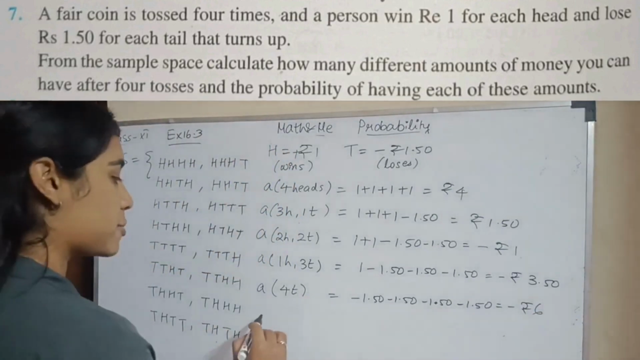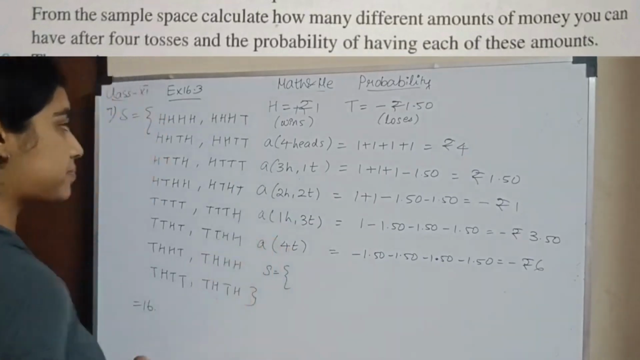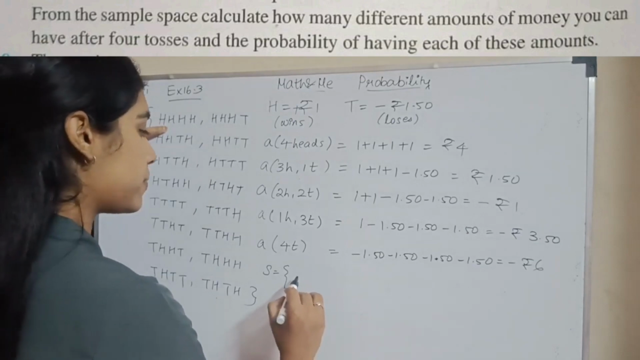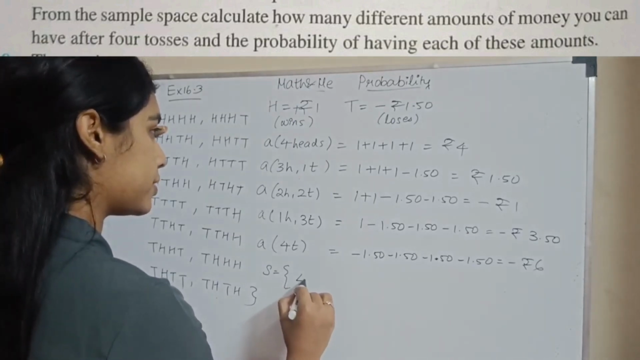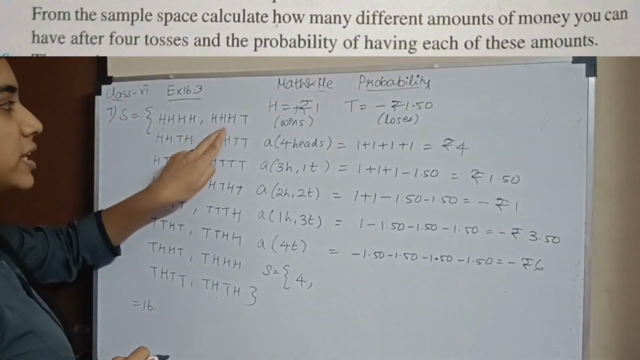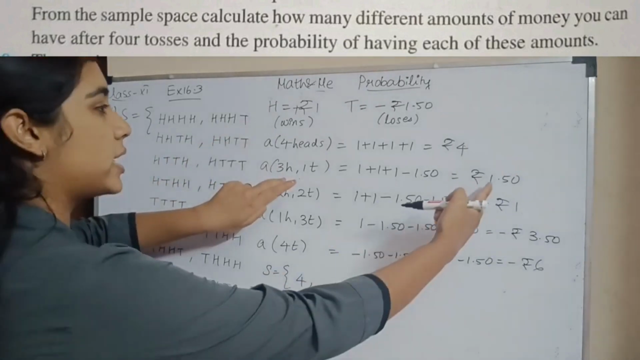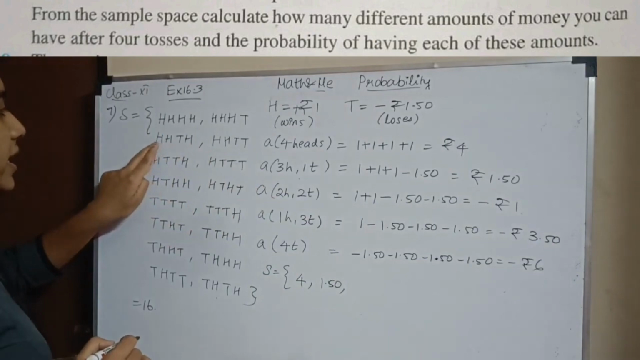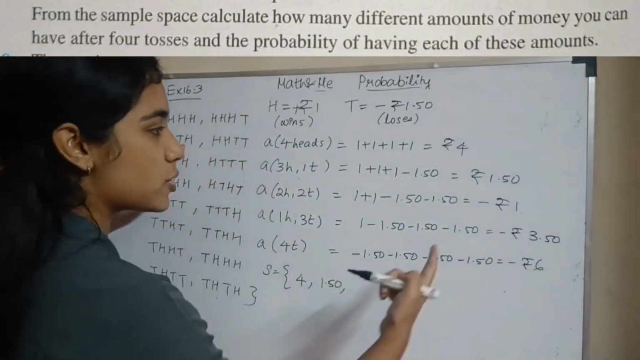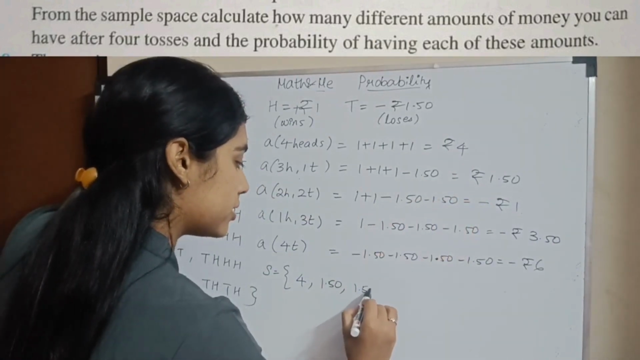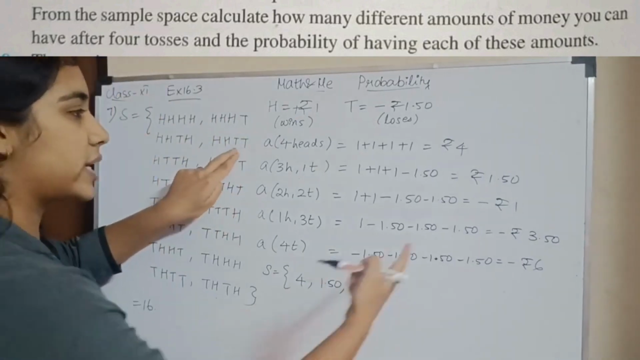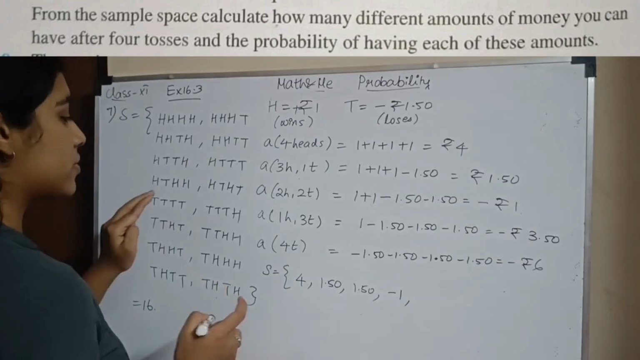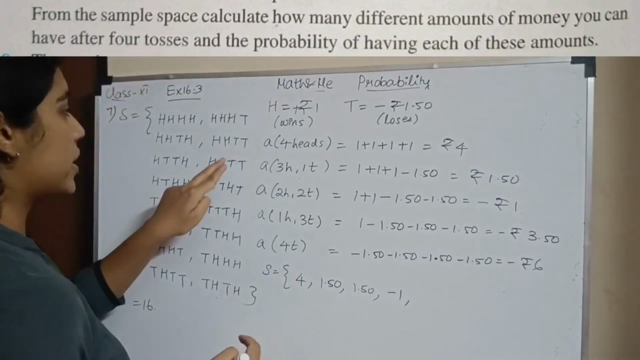So what will be the sample space? The sample space will be, when I have 4 heads, this is my only option, so I'll have 4. Then when I have 3 heads and 1 tail, I have 1.50. Then here again I have 3 heads and 1 tail, so I have 1.50. Then 2 heads, 2 tails, so it is minus 1. Okay, don't miss the symbols. Don't miss the signs. So it's minus 1.